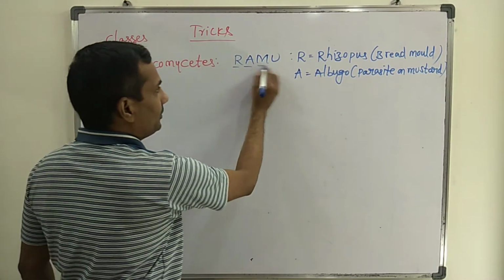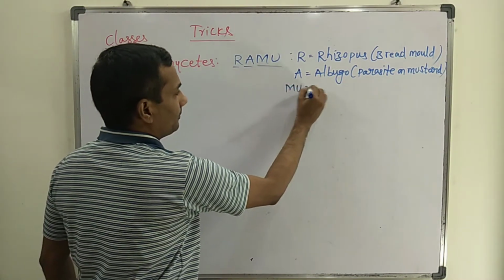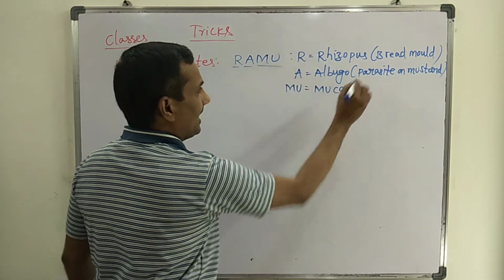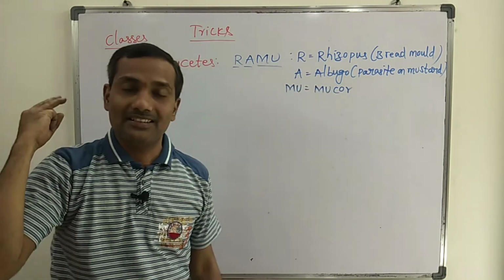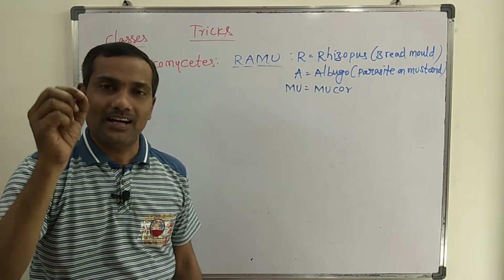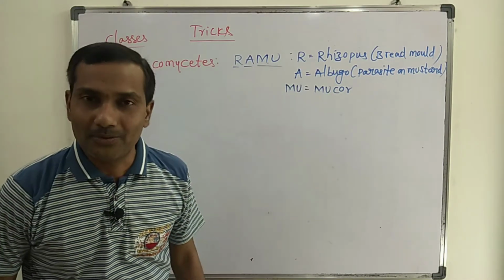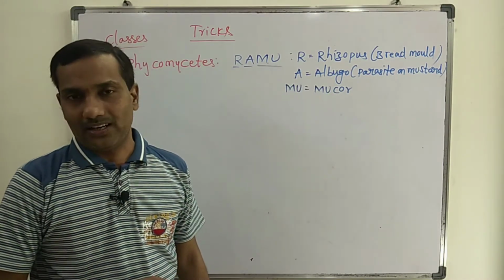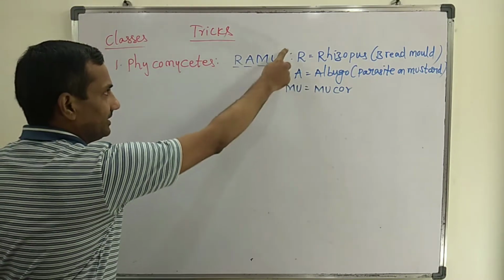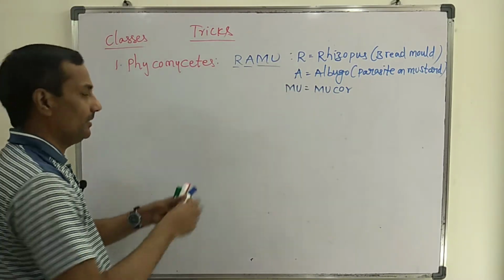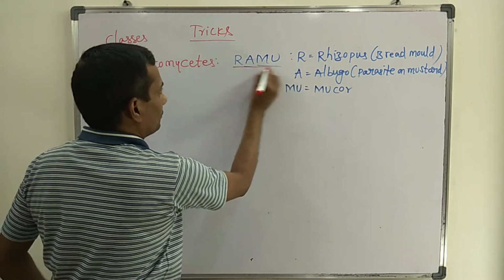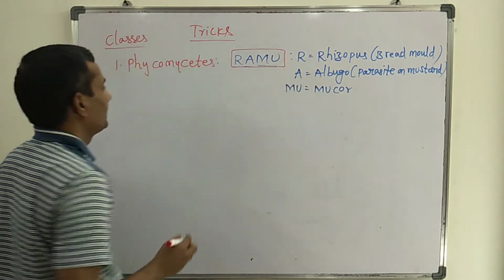Last, Mu, that is Mucor. These 3 examples are placed in the Phycomycetes class of fungi, and they are easy to remember if you follow this word, Ramu.